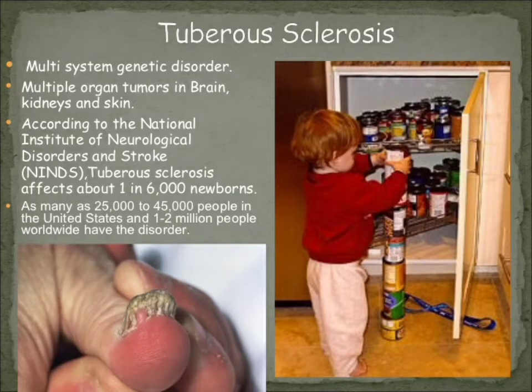So what is tuberous sclerosis? Tuberous sclerosis is a multi-system genetic disorder. Multi-system means many systems are involved, and it is a genetic disorder. Due to genetic mutation this disease occurs and many organs are involved. Multi-organ tumors are there, found in the brain, kidney, skin. According to the National Institute of Neurological Disorders and Stroke, that is NINDS, tuberous sclerosis occurs in 1 in 6,000 newborns. So in 6,000 newborns, you get 1 case of TS.